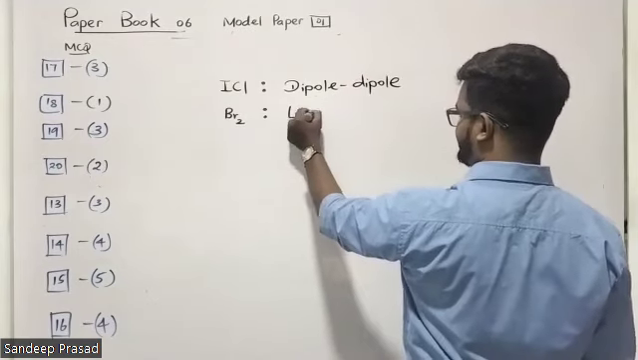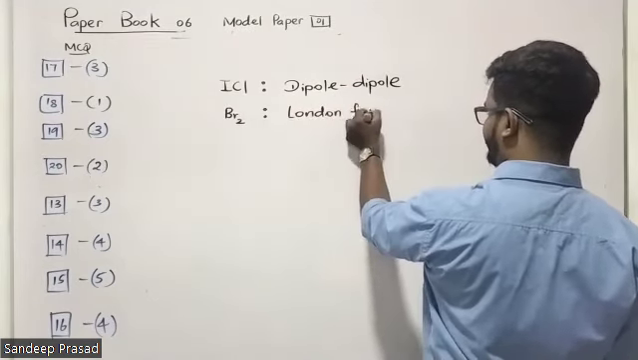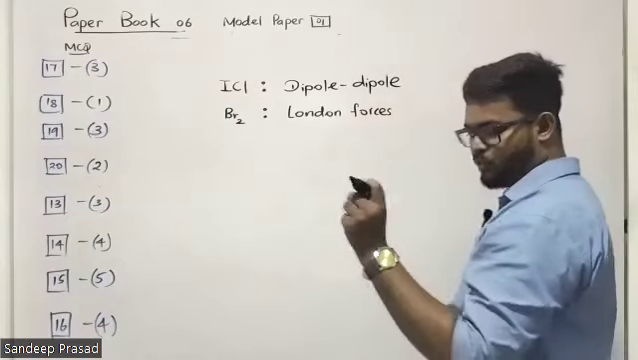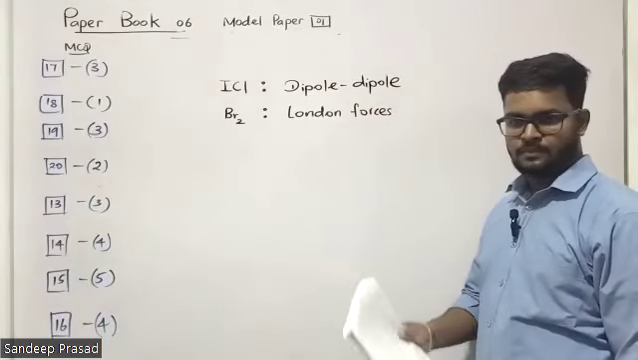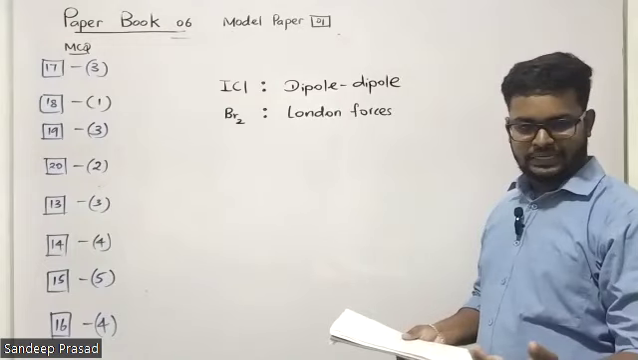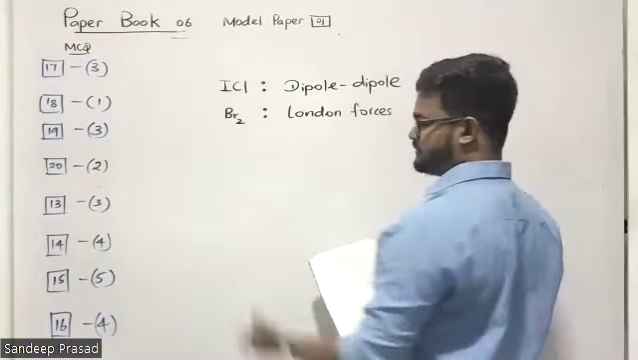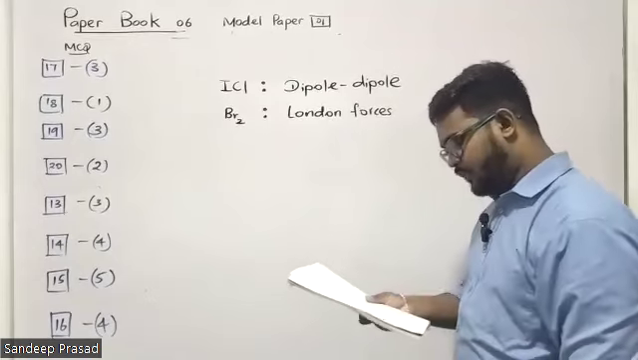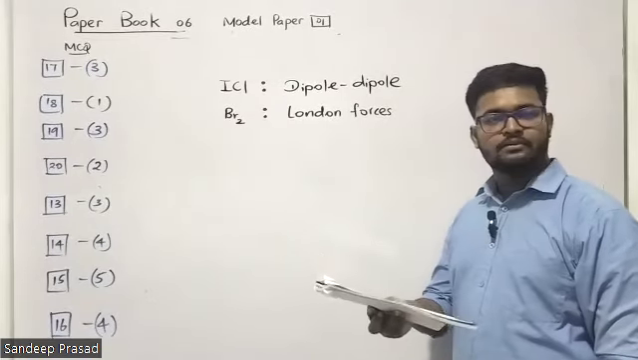Then here we have London forces. We know that generally dipole-dipole interactions are more powerful than London forces. Then what will happen to the boiling point? The greatest boiling point belongs to ICl. That's correct. So the boiling point of ICl is greater than bromine.